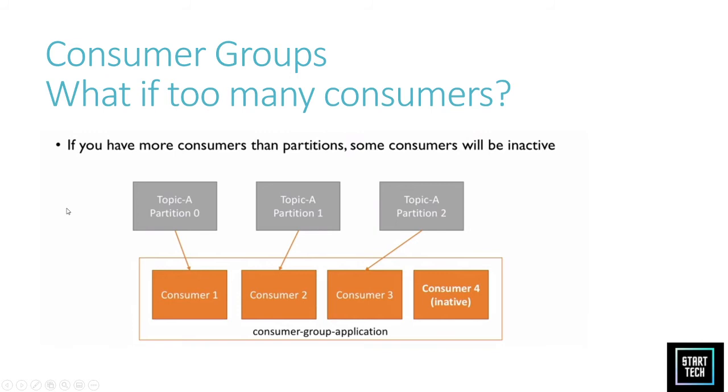If we have more consumers than partitions, then some consumers will be in an inactive mode. So this should be taken care of before creating a topic: how many partitions and how many consumers are there.